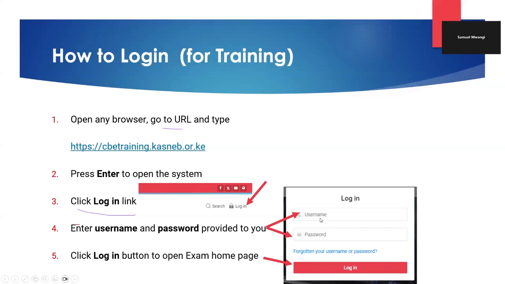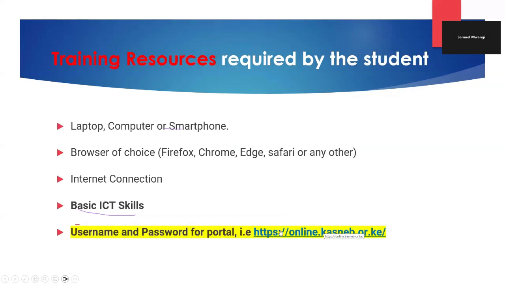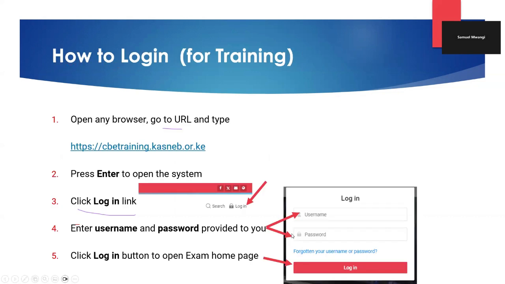Your username in this case will be your email, the email that you normally use to log into the portal I'm calling online.kasneb.or.ke. I'm sure you have interacted with this portal just recently when you were doing your booking, so it's quite familiar to you. The credentials that you used there are the same credentials that you will use here, that is the email and the password. And then you click on login.